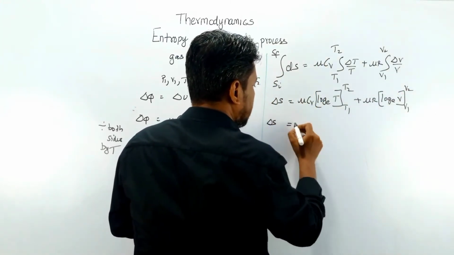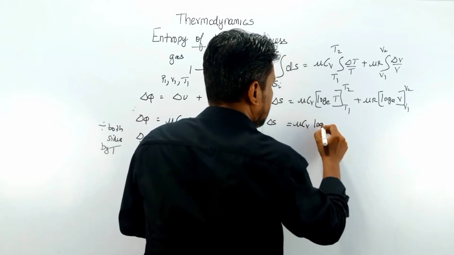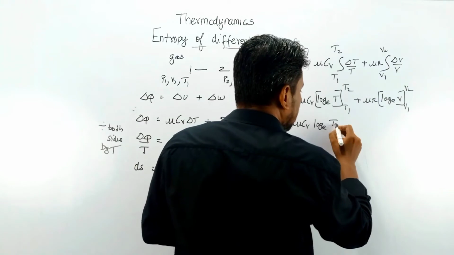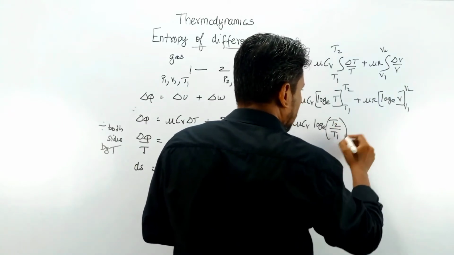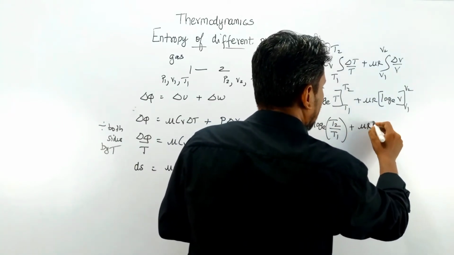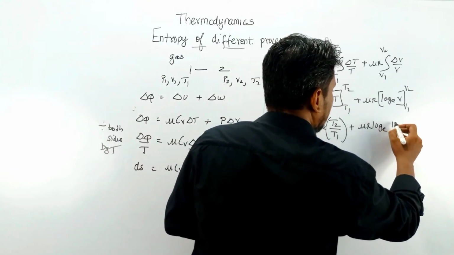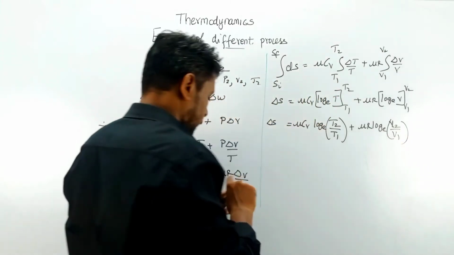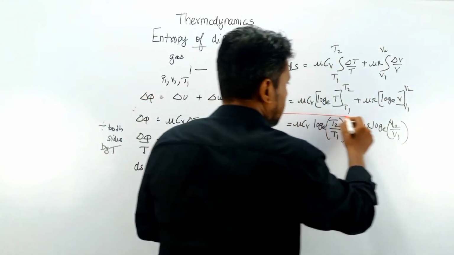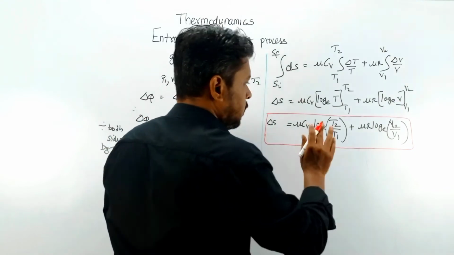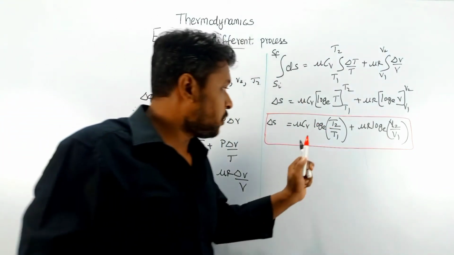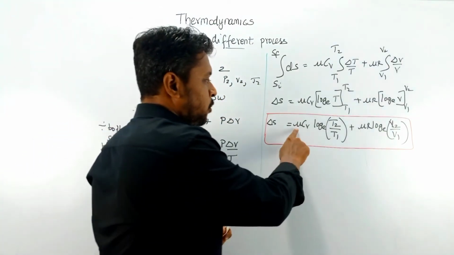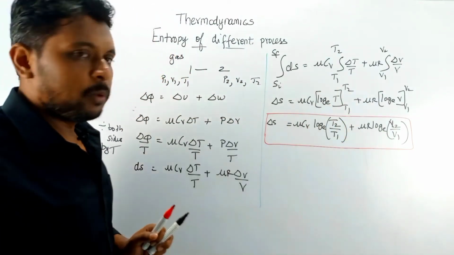So delta S could be written as mu Cv log of T2 by T1 plus mu R log e of V2 by V1. So this is the general equation to represent the change in entropy with respect to Cv and R. Okay, see, mu Cv log of T2 by T1 plus mu R log of V2 by V1.